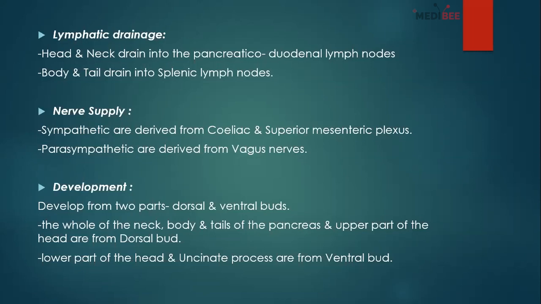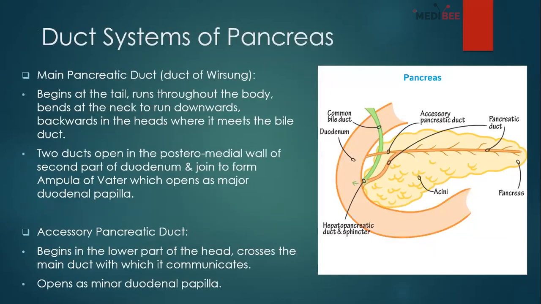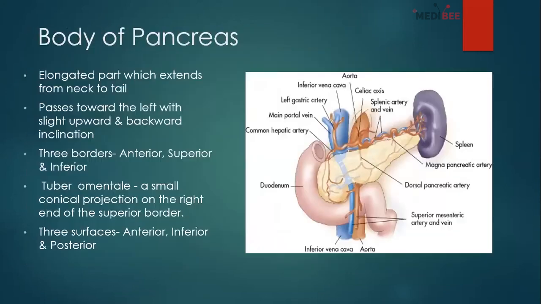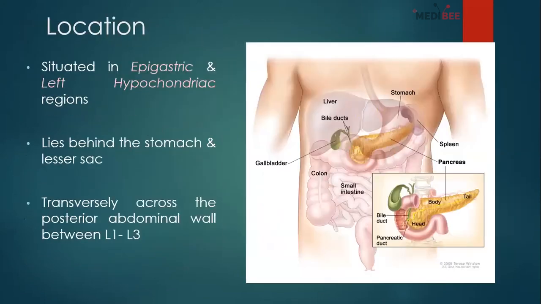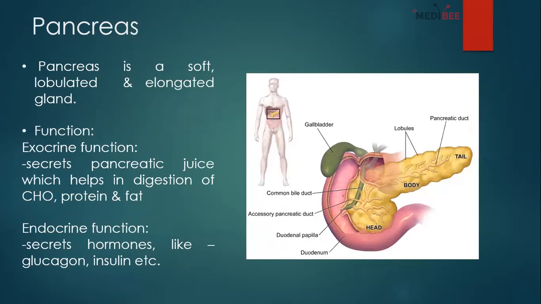So this is all about the pancreas, and I hope I have done justice. So I will just give you a summary. The most important thing is the function of the pancreas. It is a mixed gland which has exocrine function as well as endocrine function. The exocrine function is that it secretes pancreatic juice which helps in digestion. And there is endocrine function, which is very important.